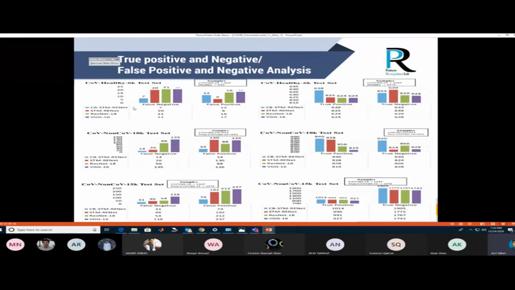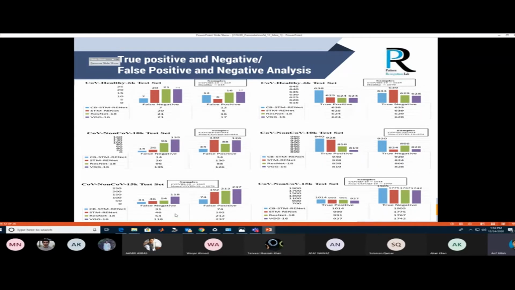Our proposed architecture reduces the false negatives, as seen in the image: by up to 7 for the first dataset, up to 14 for the second dataset, and up to 31 for the third dataset, compared with the state-of-the-art architecture results.